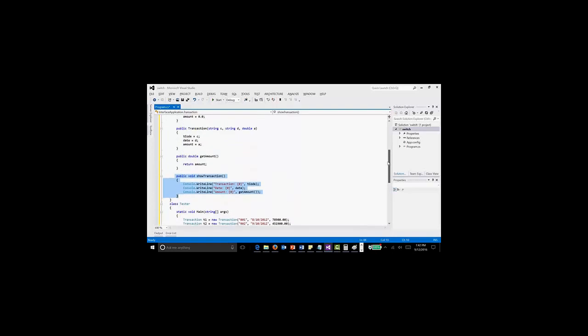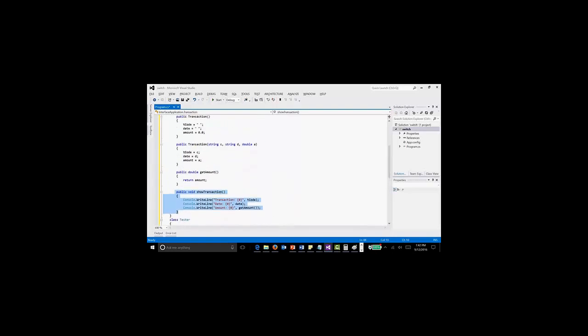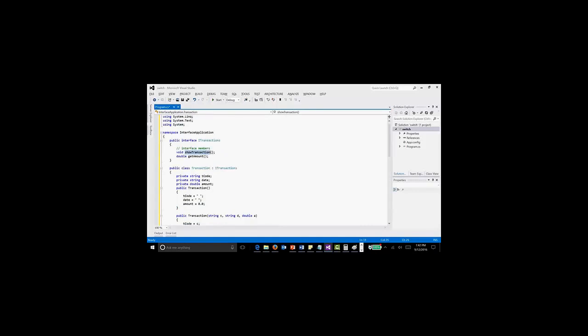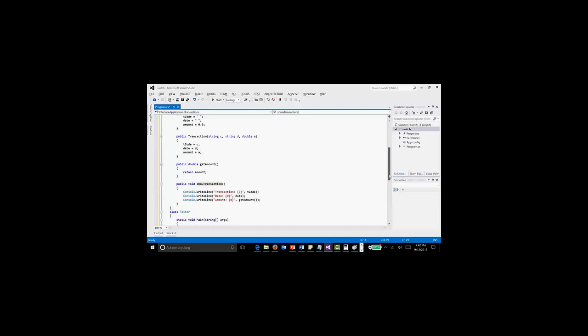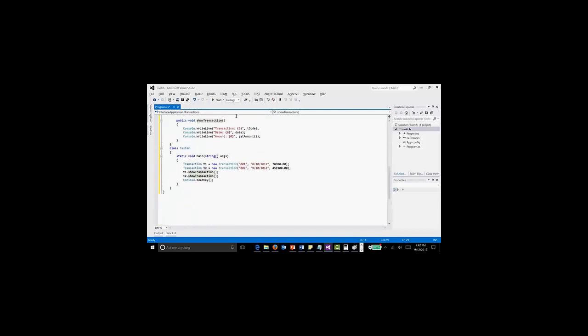Okay, so one thing you need to remember is this ShowTransaction method is actually declared here, but the Transaction class is providing the implementation. So that's the use of an interface. The same thing we'll use in C# and the .NET Framework, which contains an interface known as IPluginExecutionContext that contains a lot of declarations and methods. Our plugin will be another class that will implement this interface and all these methods. So I just need to run this one.